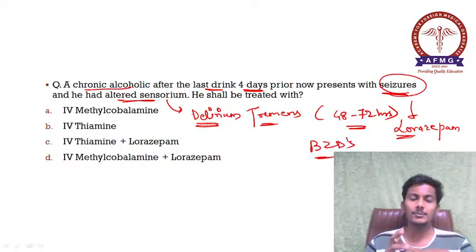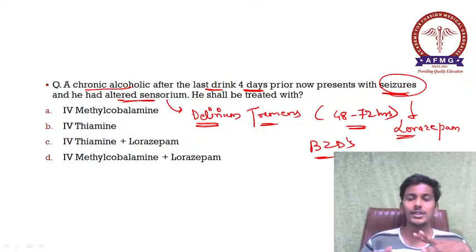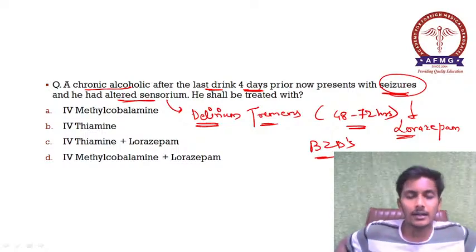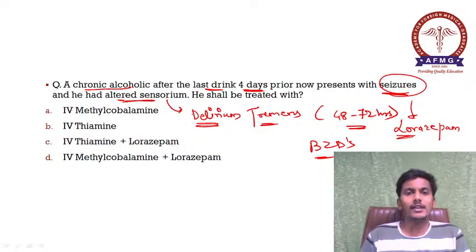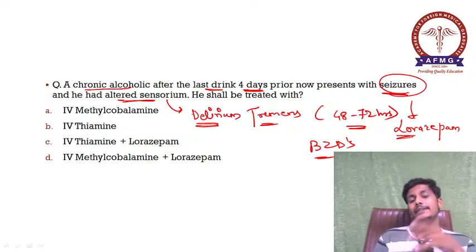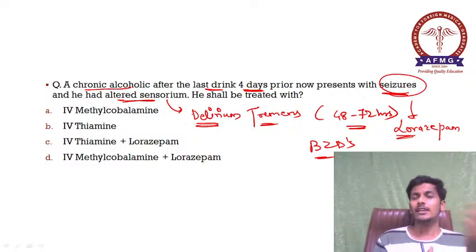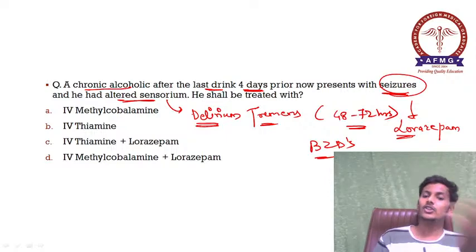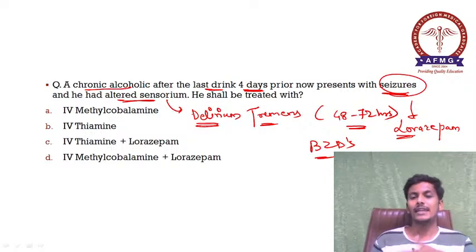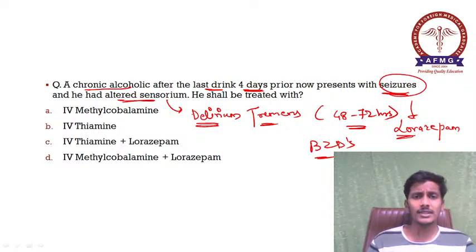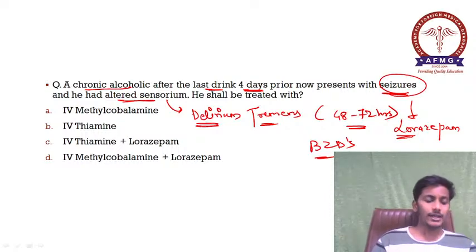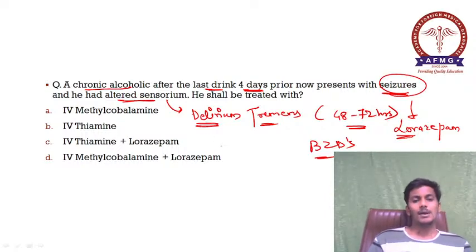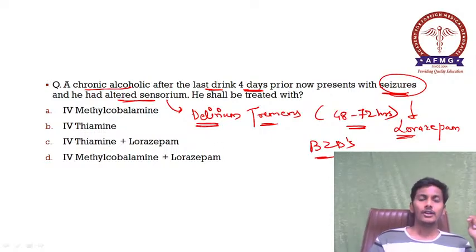Benzodiazepines can be used, like diazepam can also be used, but as diazepam is actually conjugated in the liver, and in alcoholics there can be deranged liver functions, we tend to use better or safer options like lorazepam or oxazepam in alcoholics. So remember, lorazepam is the drug used for alcoholic withdrawal seizures.